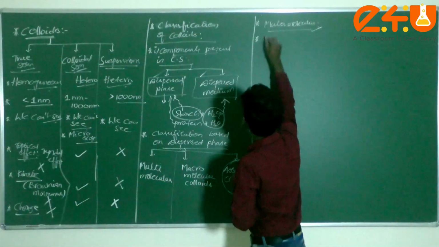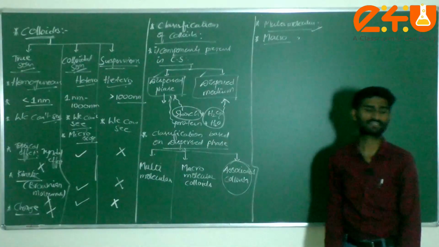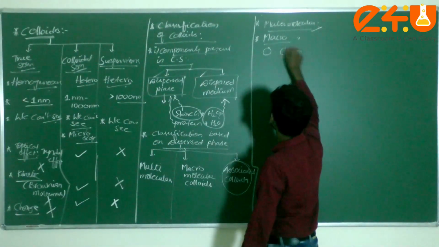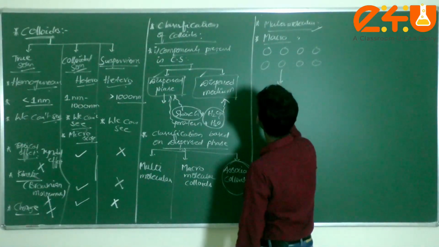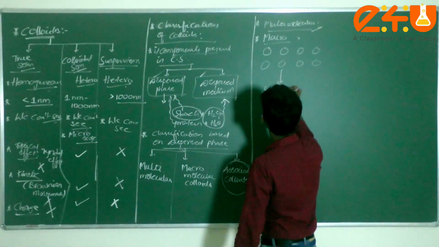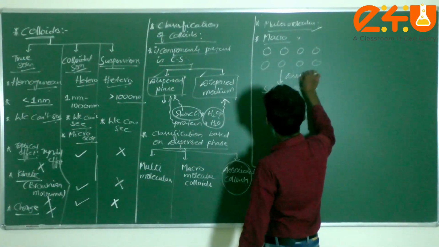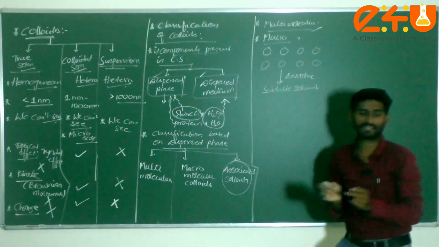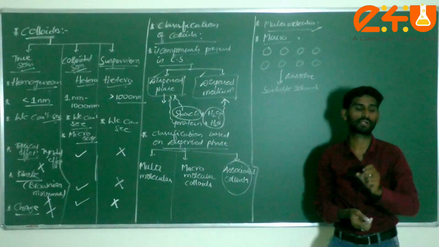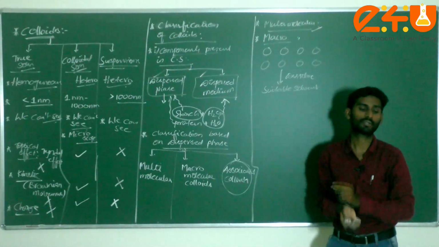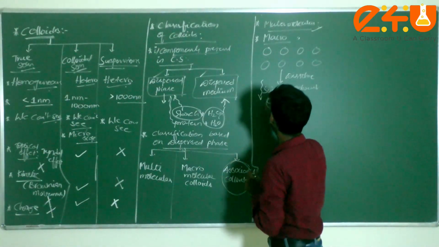The second one is macromolecular colloids. Macro means very big particles. If you dissolve these particles in a suitable solvent, what will happen, dear students? They will be broken down into smaller substances, which lie in the colloidal range.